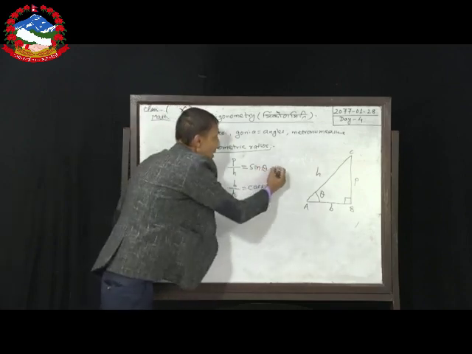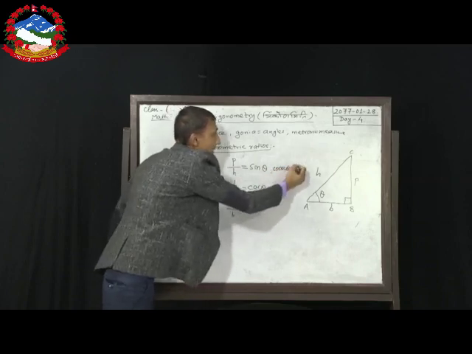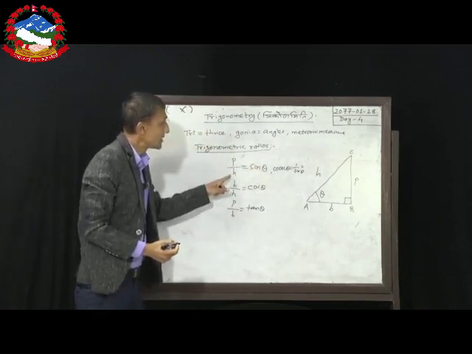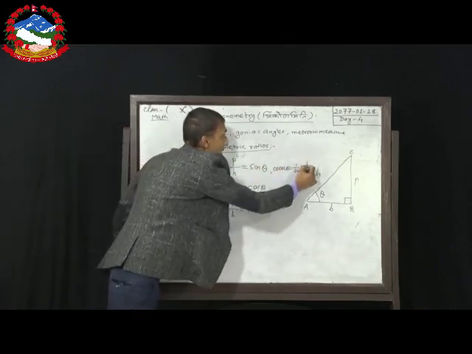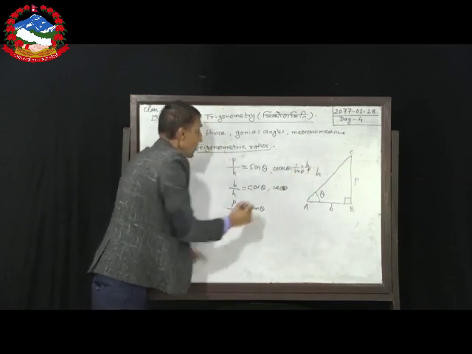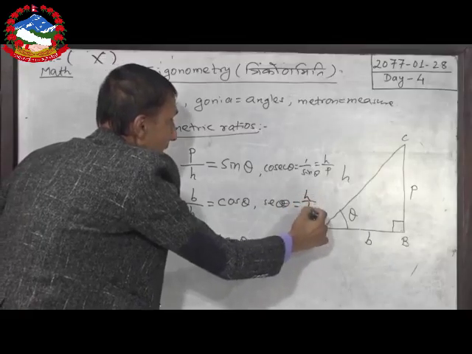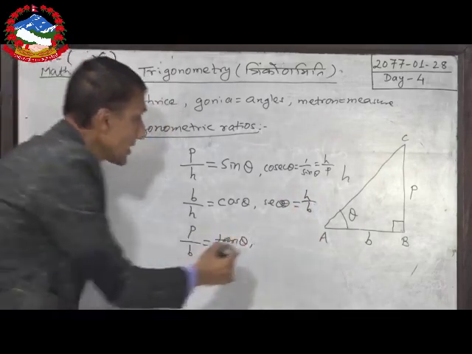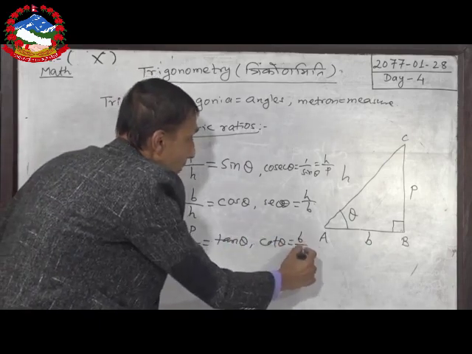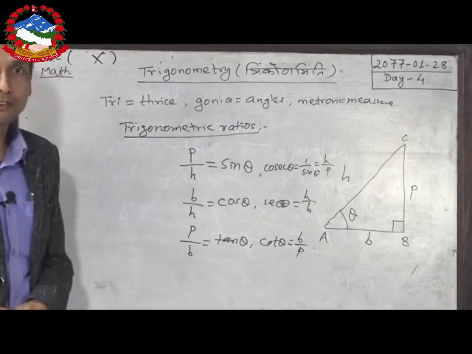So namely, the reciprocal of sin theta is cosec theta, and it is equal to 1 by sin theta, and it is just the opposite. Sin theta is equal to p by s, so cosec theta is equal to s by p. Similarly, sec theta is the reciprocal of cos theta, and it is equal to s by b. Likewise, cot theta is the reciprocal of tan theta, and it is equal to b by p. So dear students, altogether there are 6 different trigonometric ratios.